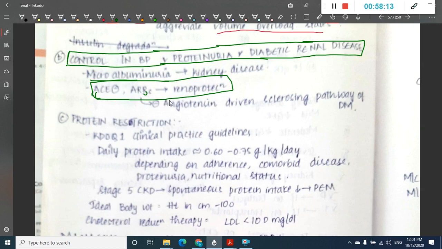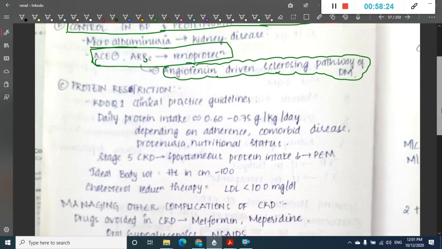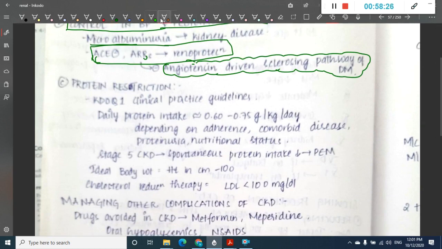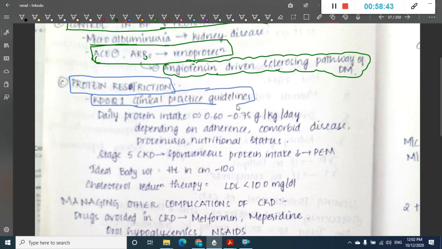These will inhibit angiotensin driven sclerosing pathways of diabetes mellitus, and this will help in decreasing the progression of the disease. Then the next important thing you have to do here is protein restriction. In protein restriction, we have clinical practice guidelines called the KDOQI clinical practice guidelines. According to these guidelines, the daily protein intake should be at least 0.60 to 0.75 gram per kg per day.